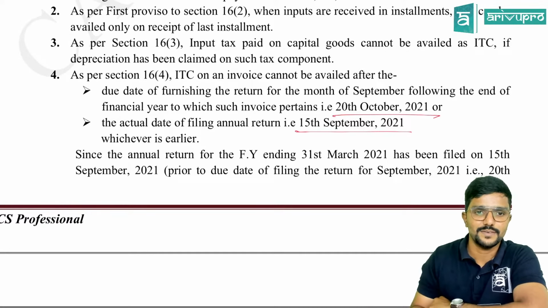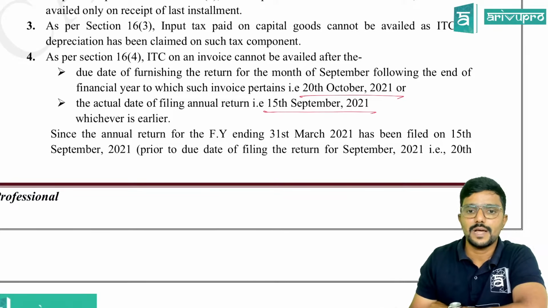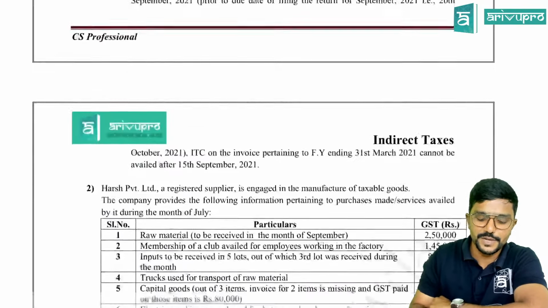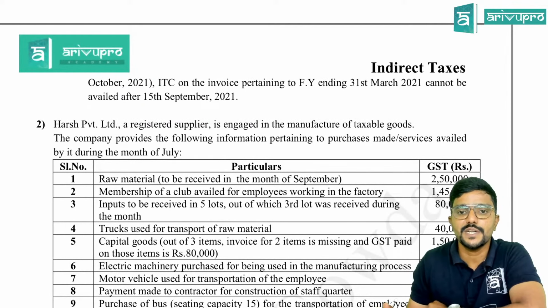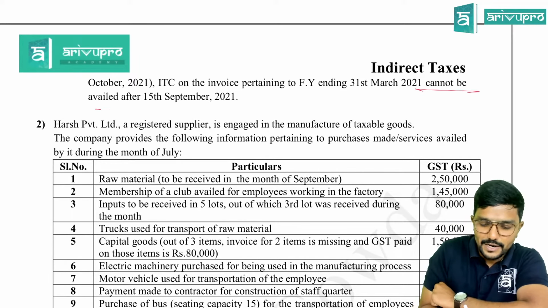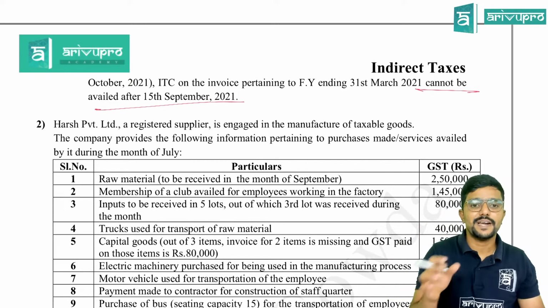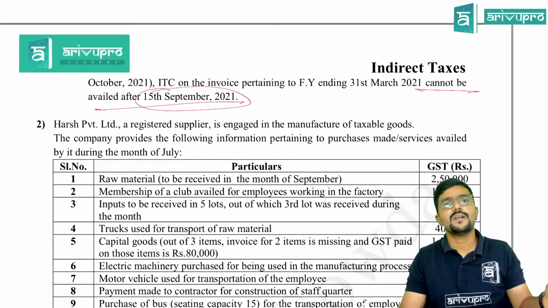Since the annual return for the financial year ending 31st March 21 has been filed on 15th September, prior to the due date of filing the return for September 21, which is 20th October, ITC on the invoice pertaining to financial year ending 31st March 21 cannot be availed after 15th September. So the deadline to claim credit for this invoice was 15th September 21, which is already over.